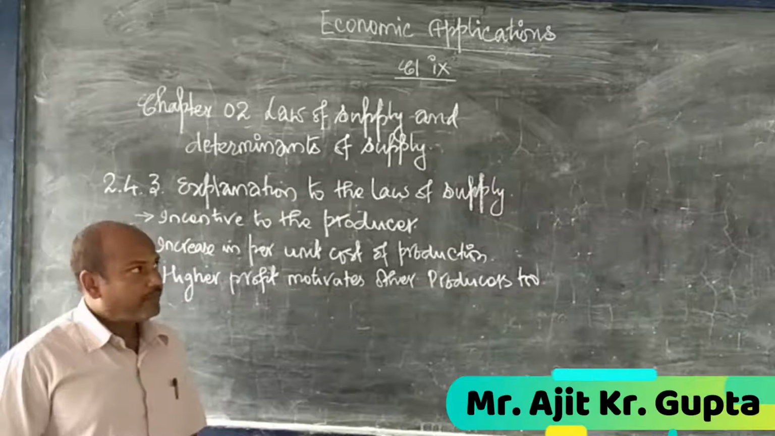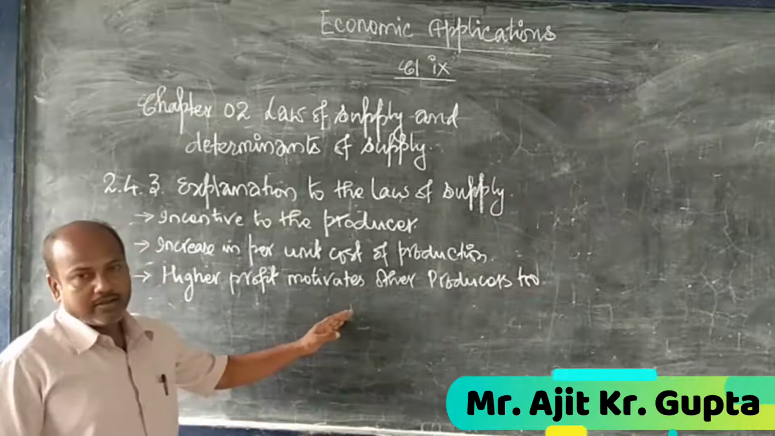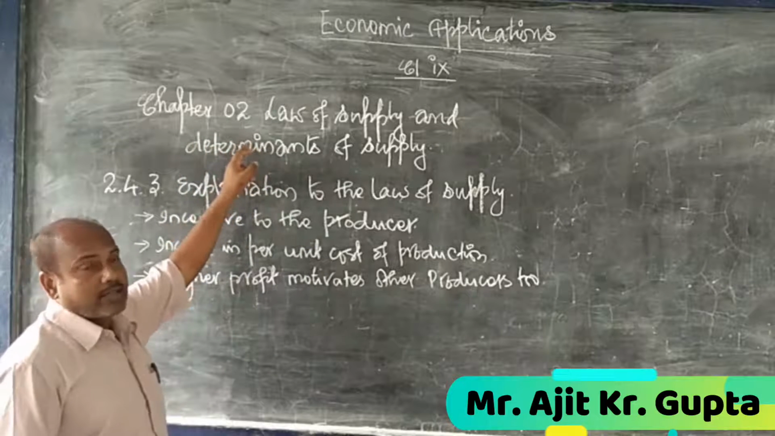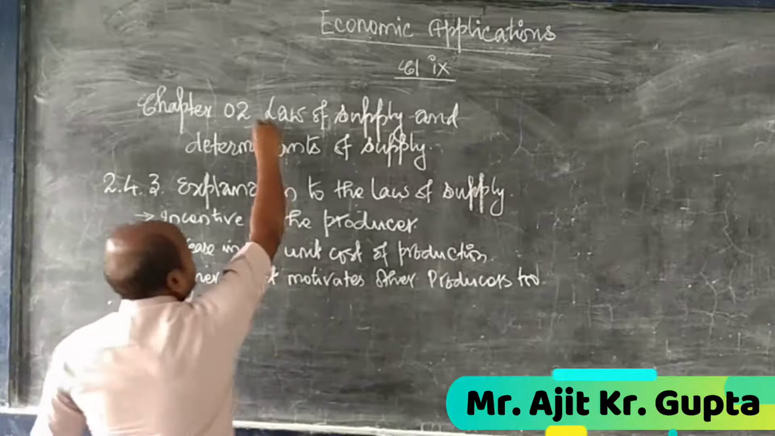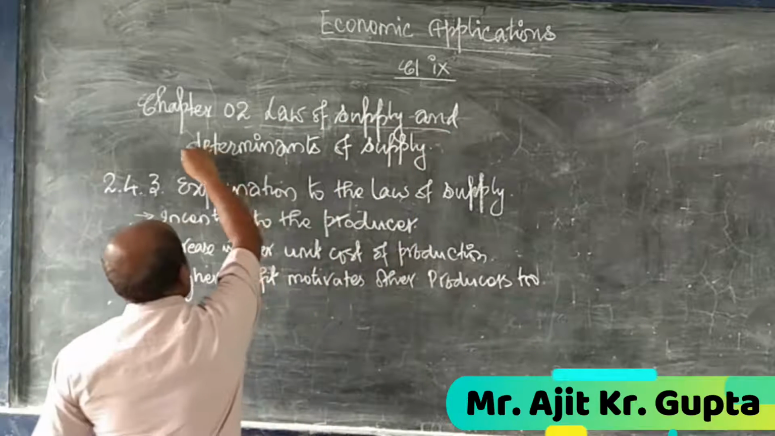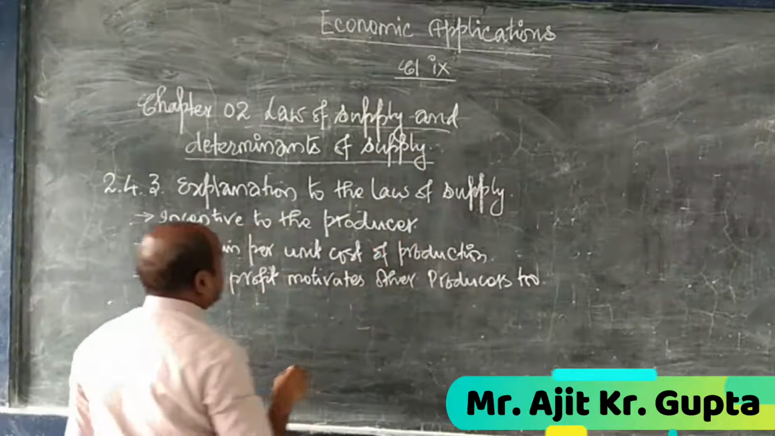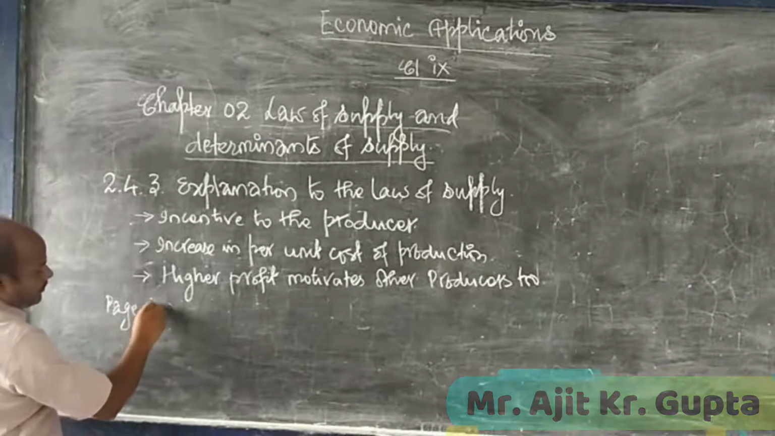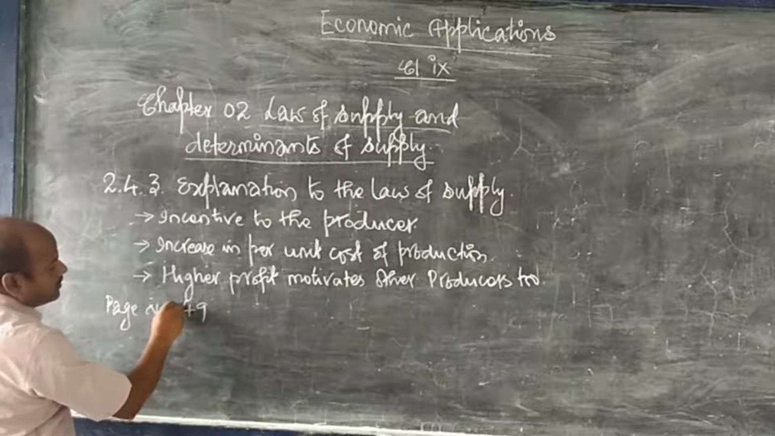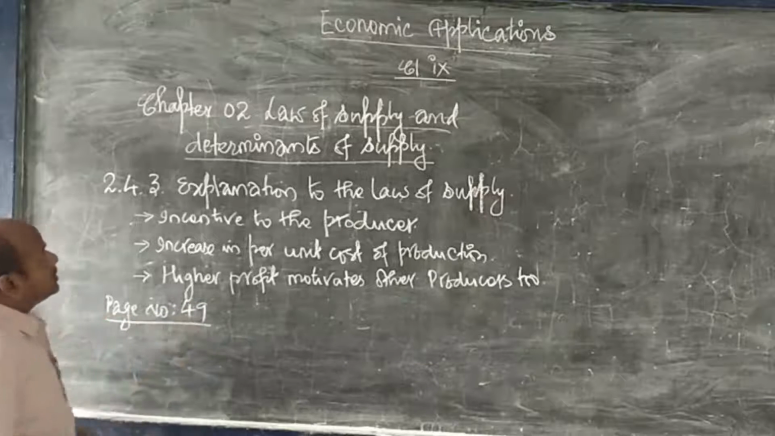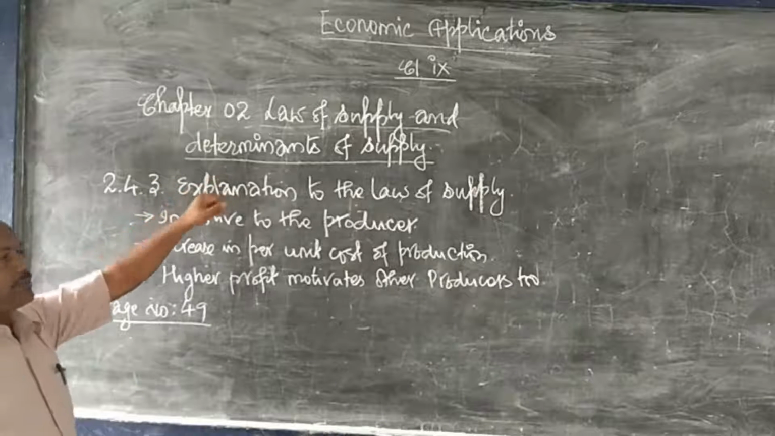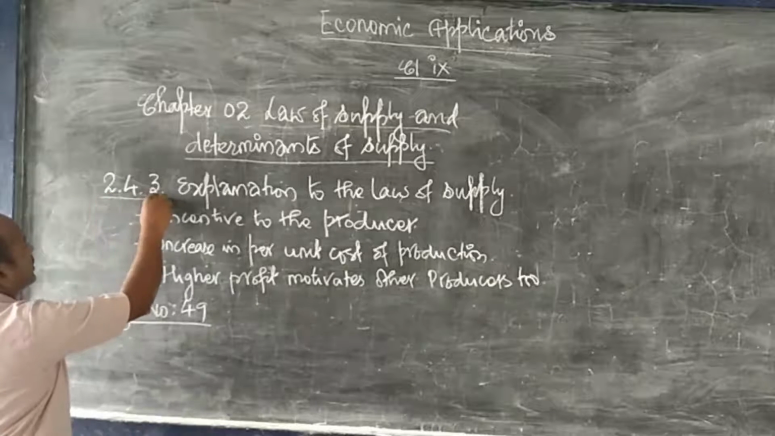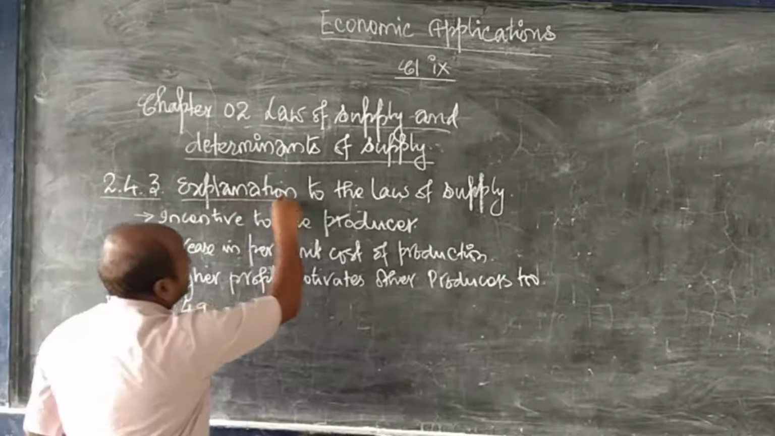Today is Thursday, and I'm here with a new class taken from chapter number 2, Law of Supply and Determinants of Supply. This is given on page number 49. On page number 49, at point 2.4.3, you will find a topic called Explanation to the Law of Supply.